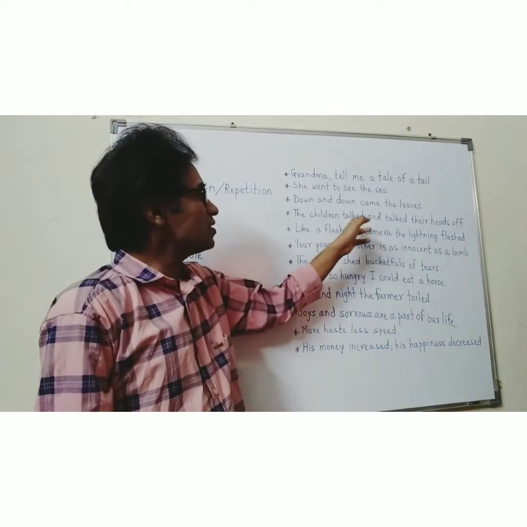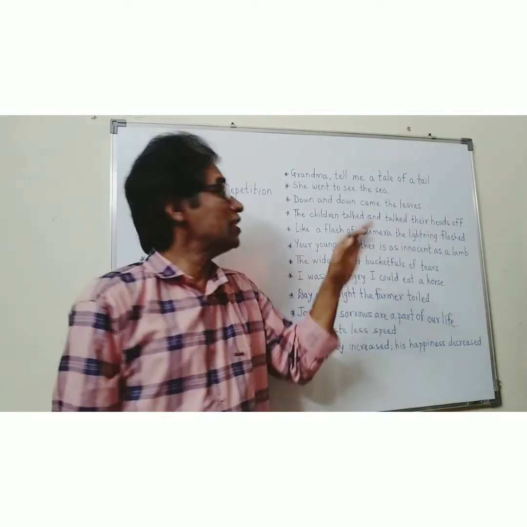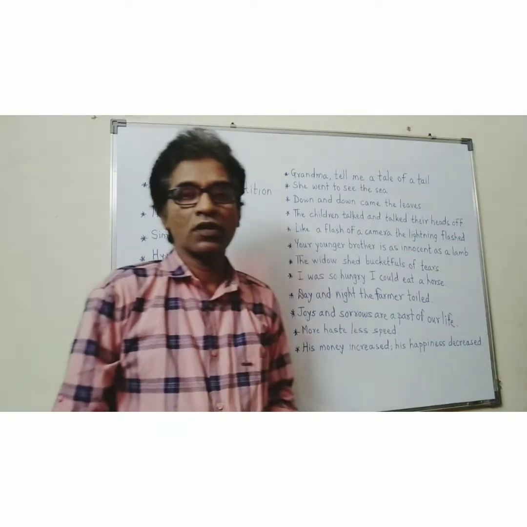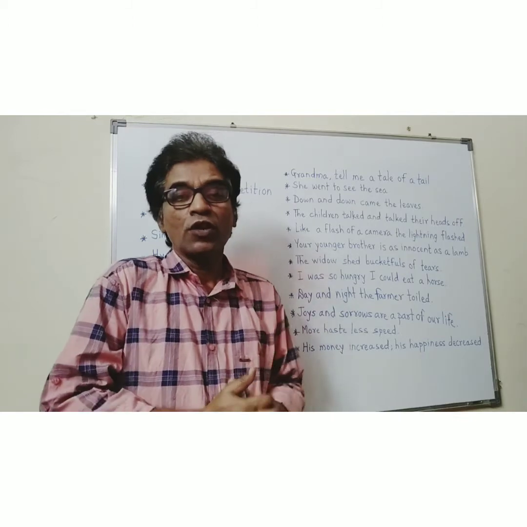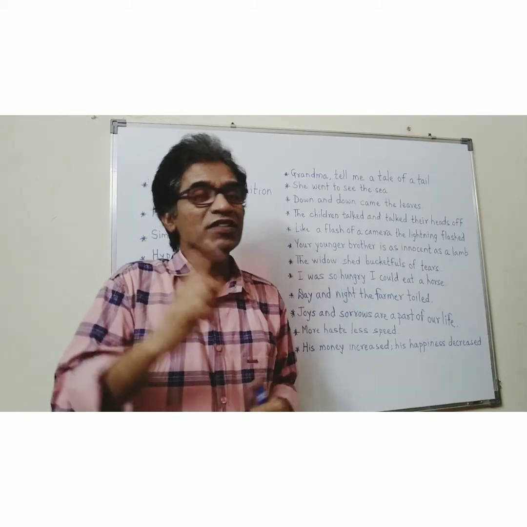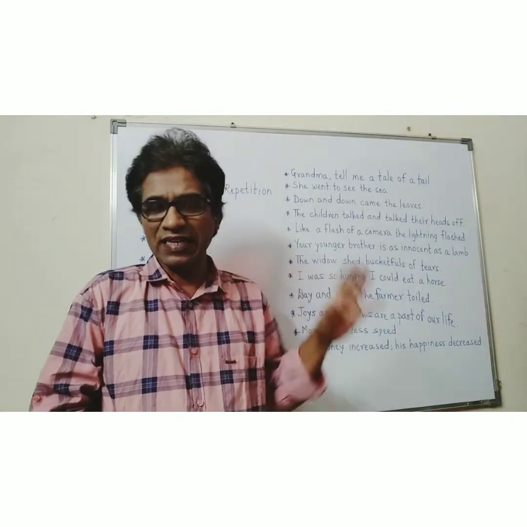So you can see here the word talked is repeated. That is why these two examples belong to repetition. When the whole words are repeated, it is repetition. When the beginning vowel or consonant sound is repeated, then it is alliteration. I think that is clear now.